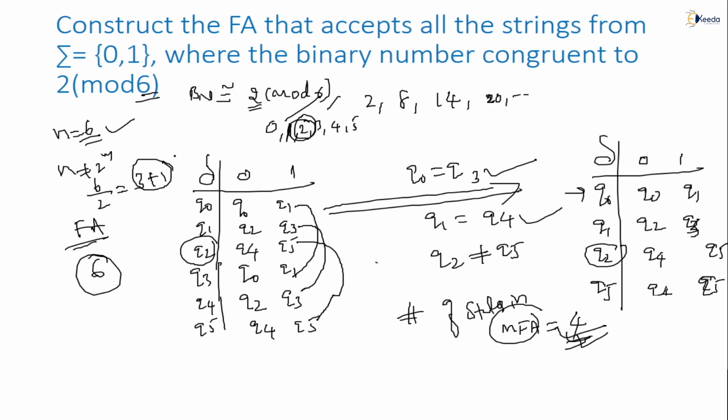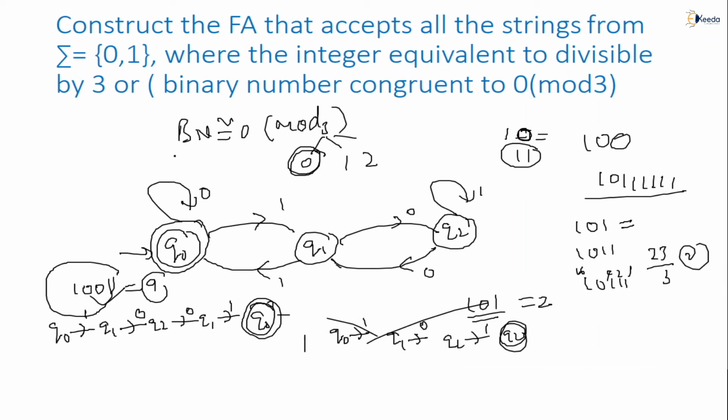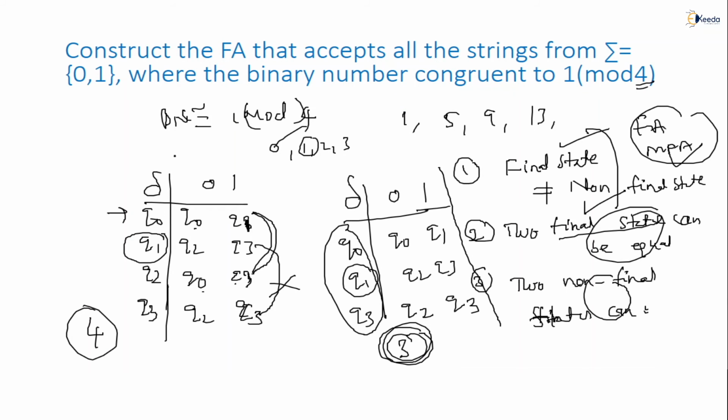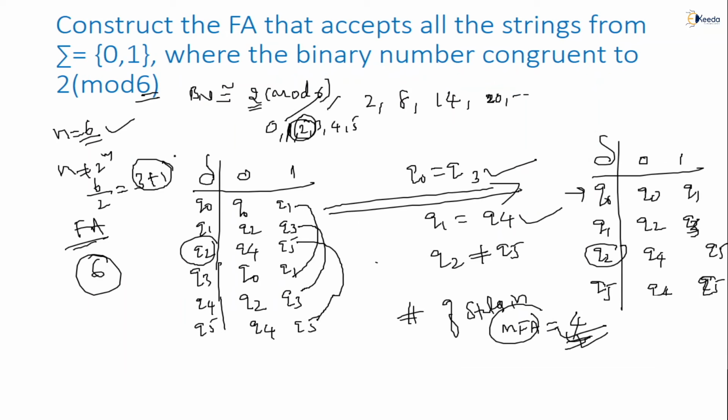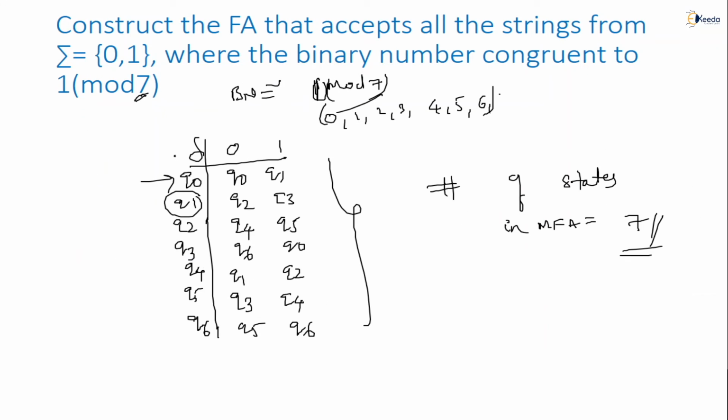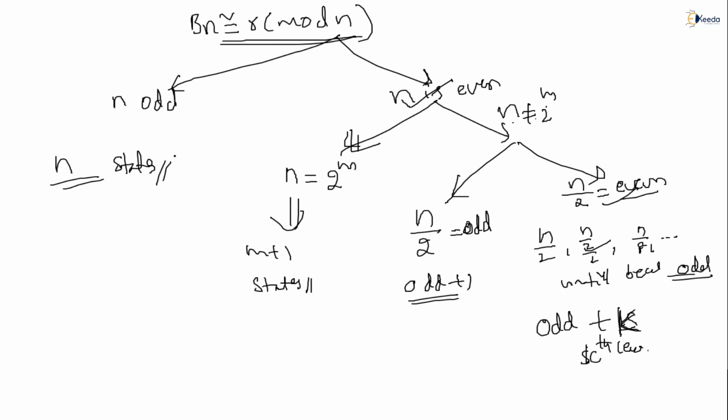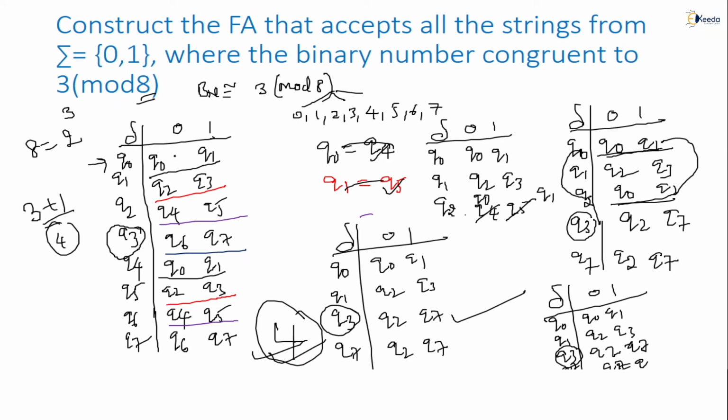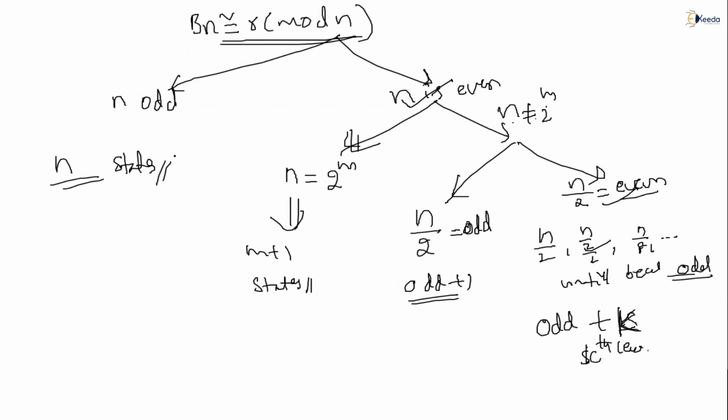So many examples we have seen, like 1 modulo 4, 2 modulo 6, 2 modulo 4, 1 modulo 7, 3 modulo 8. You can observe from these examples, and this is the note point. I hope all of you are getting it. So please note down each and every point clearly. Then you can cross check yourself whether my formula works correctly or not.